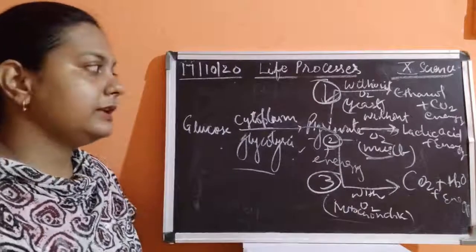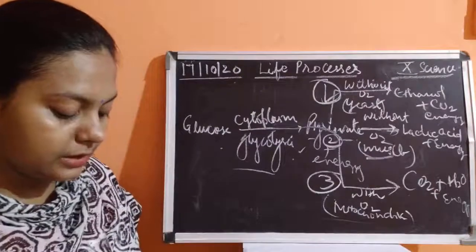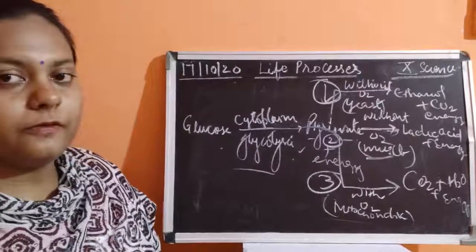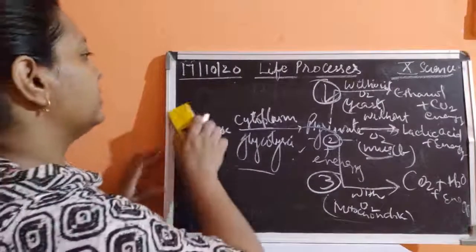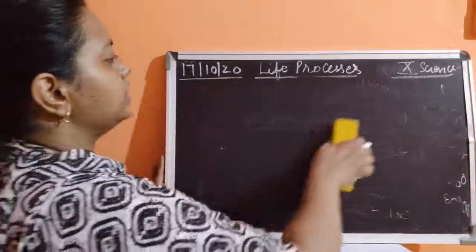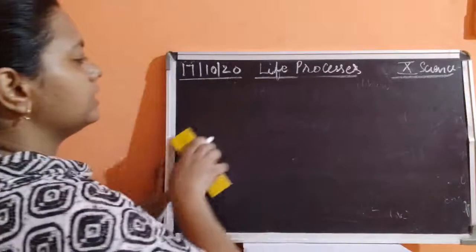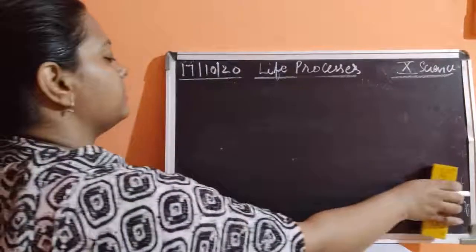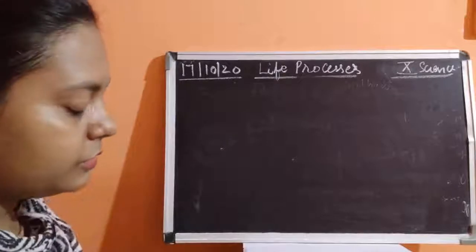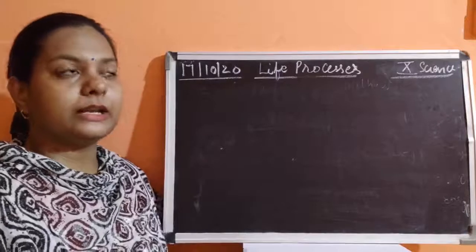So please remember that these first, second and third steps are very important, and everybody should understand that three places are there for the utilization of energy: in the yeast cell, in the muscle cells or in the mitochondria. And this is also drawn in your NCERT books. You can open your page numbers and see the same diagram given, and this is an important diagram. Sometimes it is asked directly or indirectly.